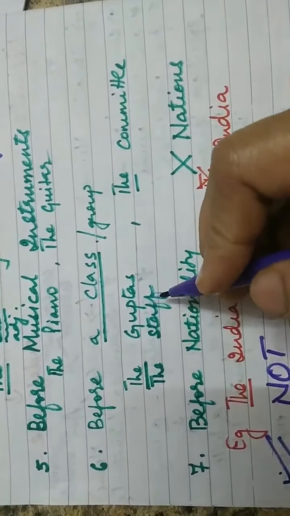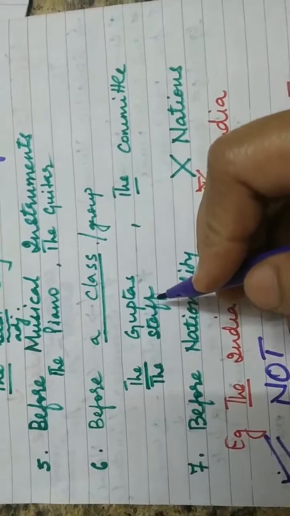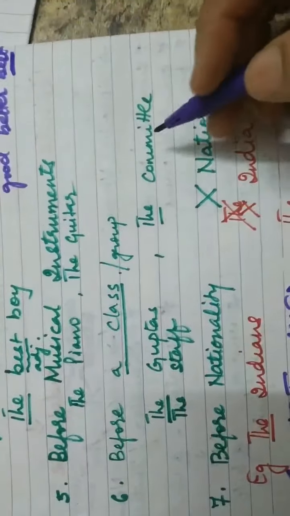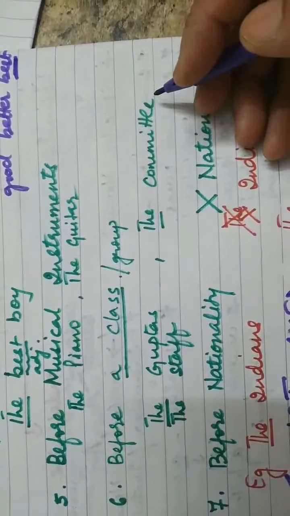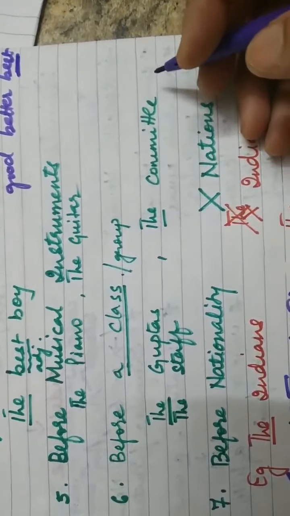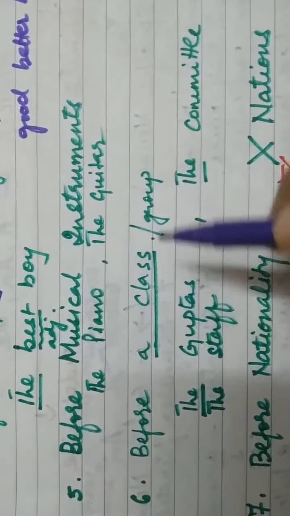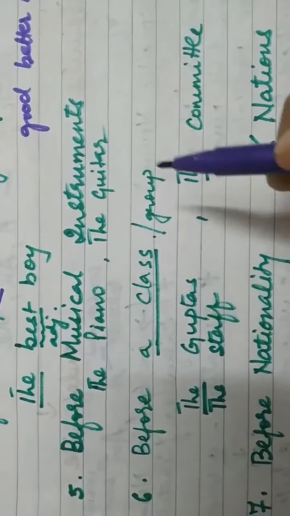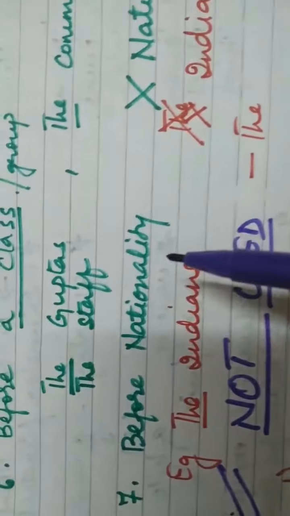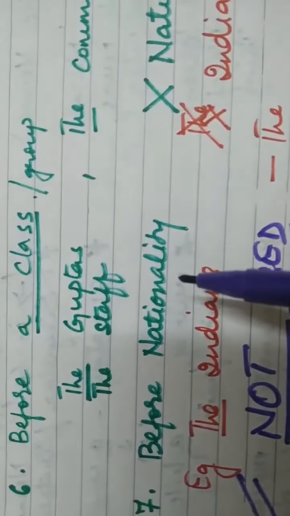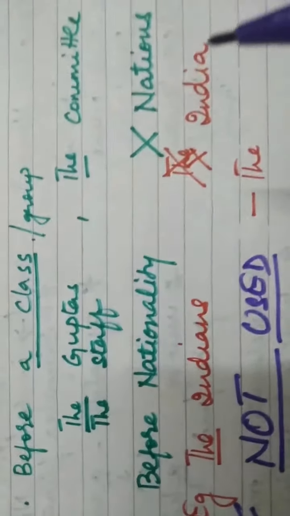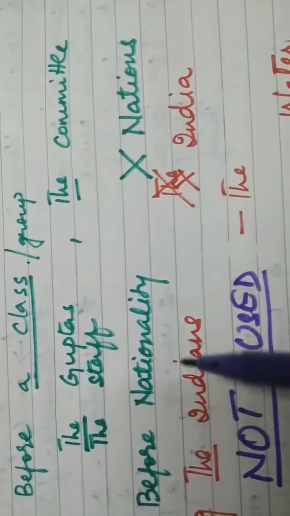The staff has come to the office today. The committee is sitting in the board meeting. So before a particular class or a particular group you use the. Now with nationality, use the before nationality, but not before the nations. Just remember this, not before the nations, only with the nationality.